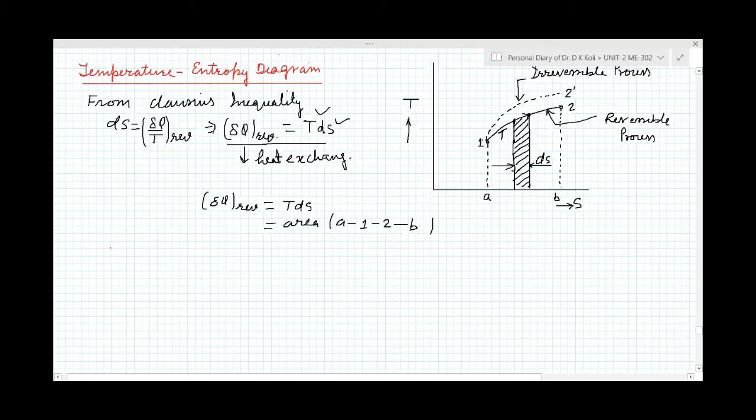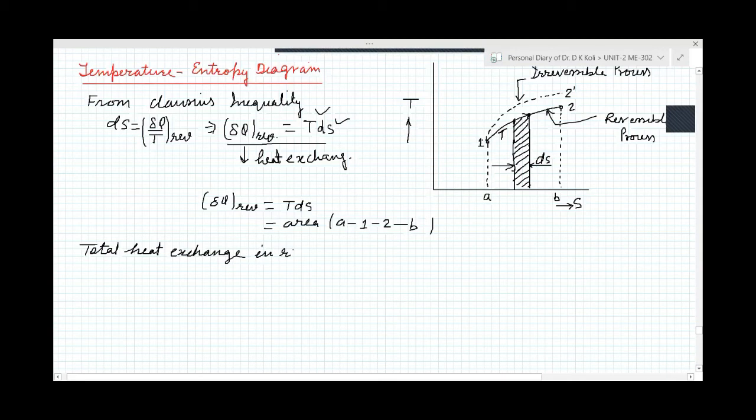So to find the total heat exchange, or heat transfer, in the reversible process 1 to 2, we will integrate with the limit 1 to 2.